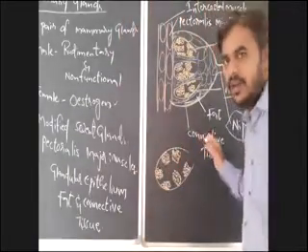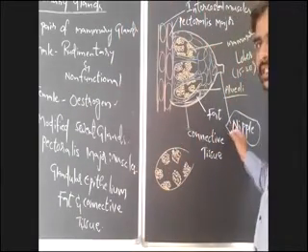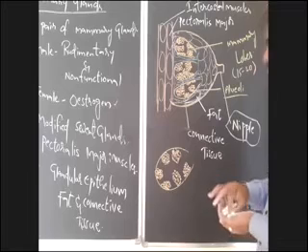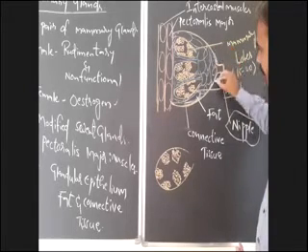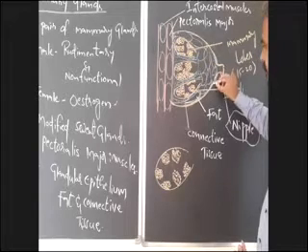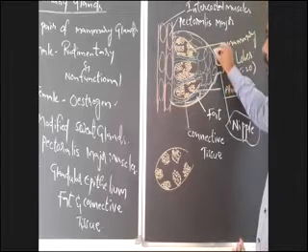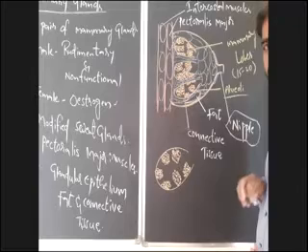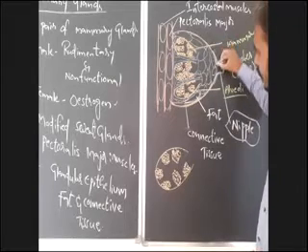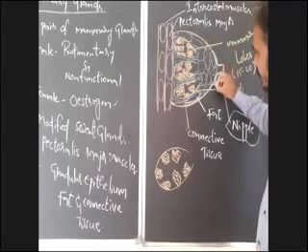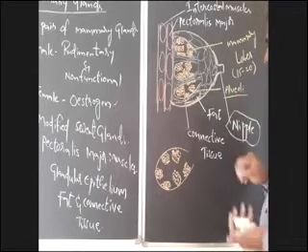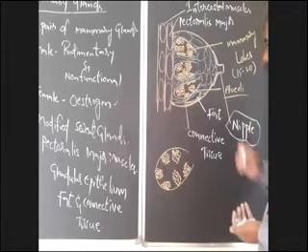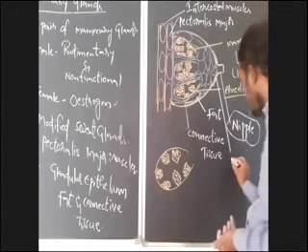And around the nipple, there is dark pigmented skin or highly pigmented skin. That dark region present around the nipple is known as areola.